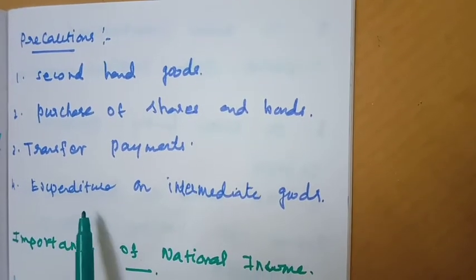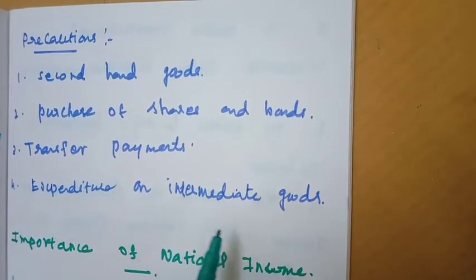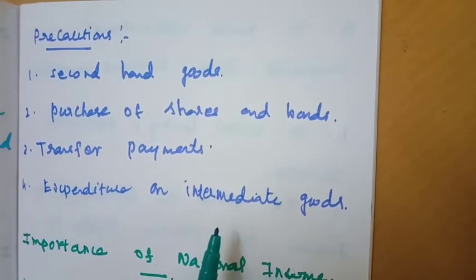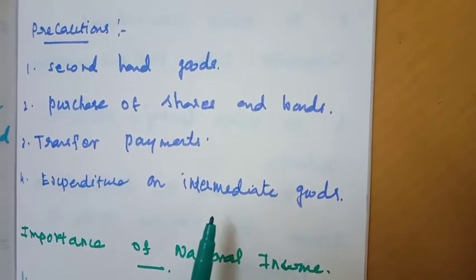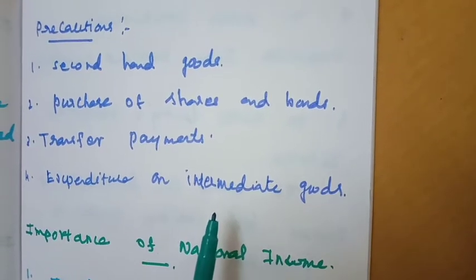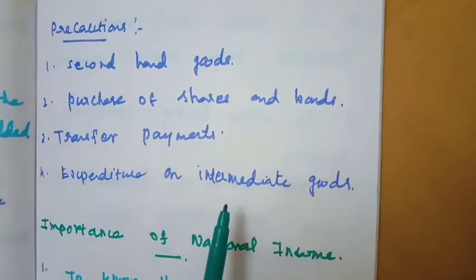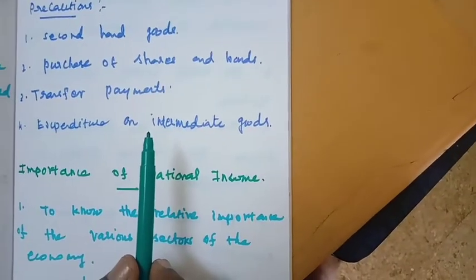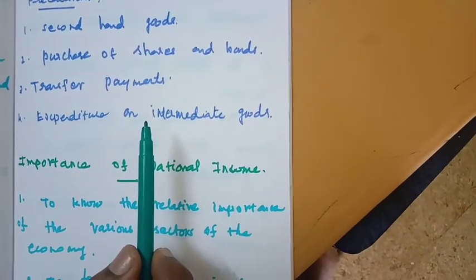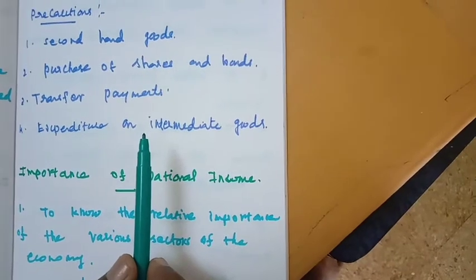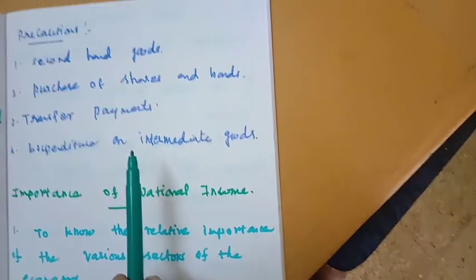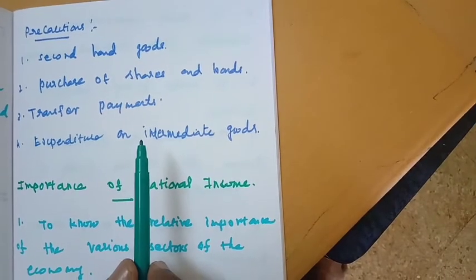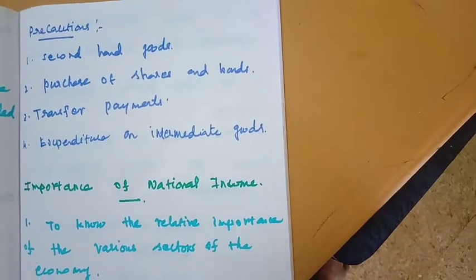And the fourth one is expenditure on intermediate goods, such as expenditure on seeds and fertilizer by farmers, or cotton and yarn by the textile industry. These are not to be included, to avoid double counting. That is, only expenditure on final products is to be included in the expenditure method of calculating national income.